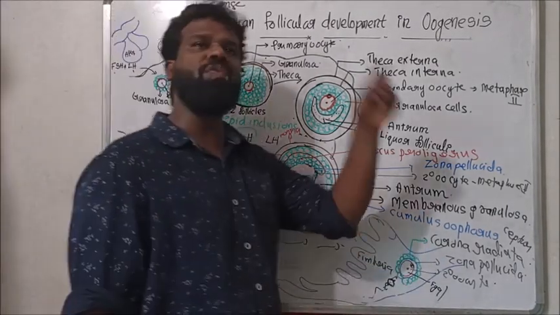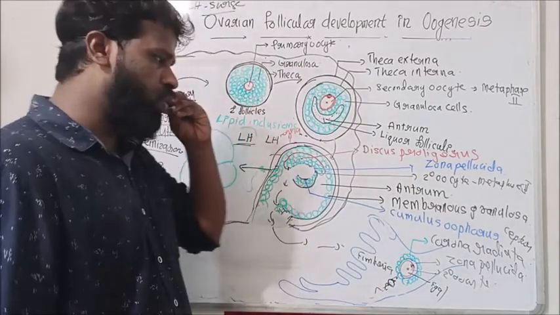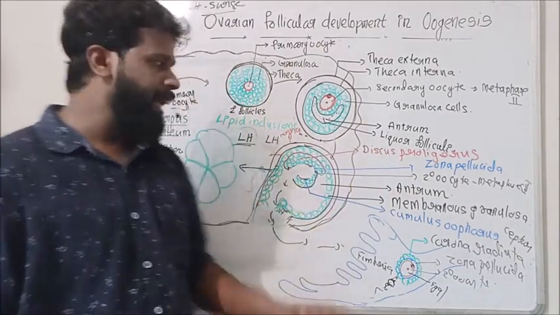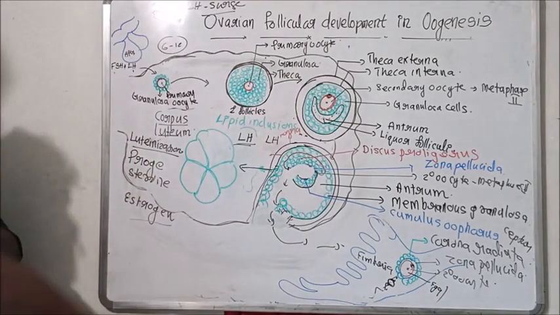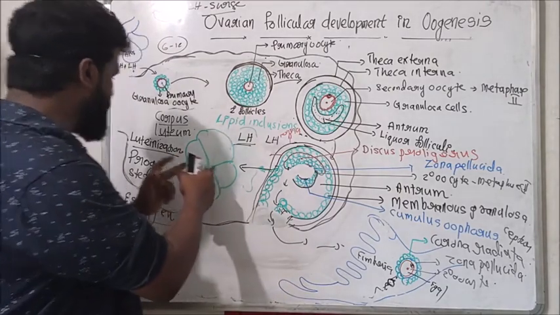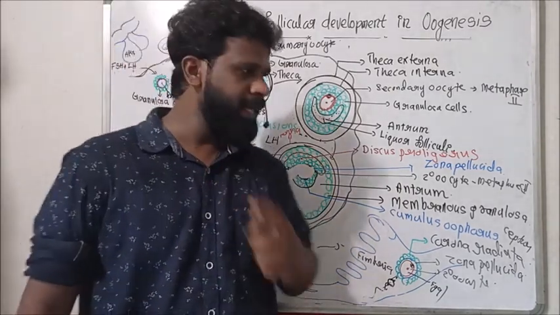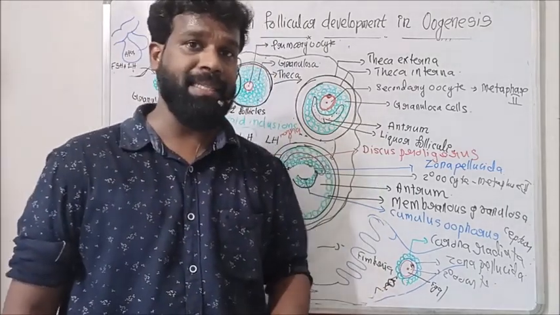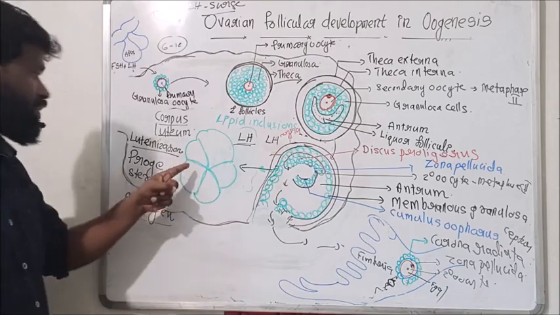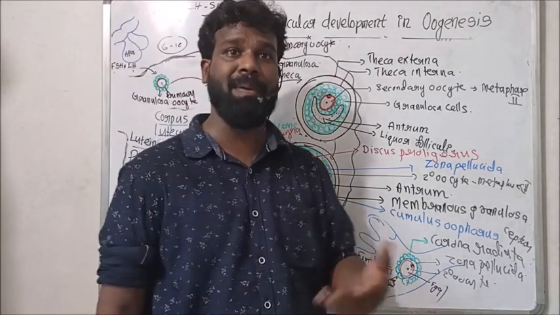After ovulation, the secondary oocyte is released to the oviduct or fallopian tube, and immediately the ruptured follicle transforms to corpus luteum. This corpus luteum begins to secrete progesterone and estrogen, because after ovulation, the body expects pregnancy.